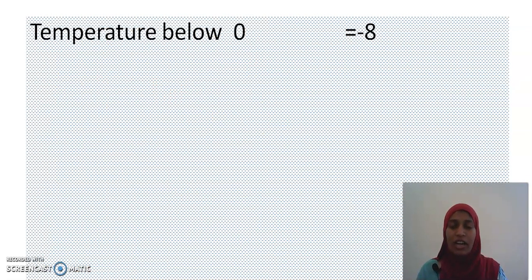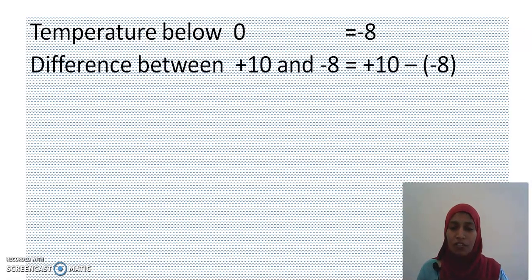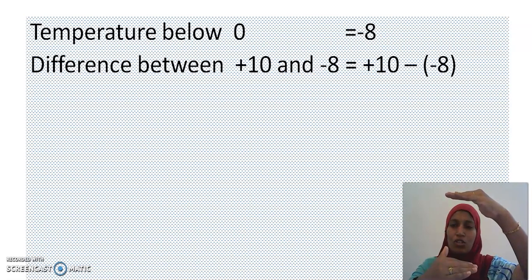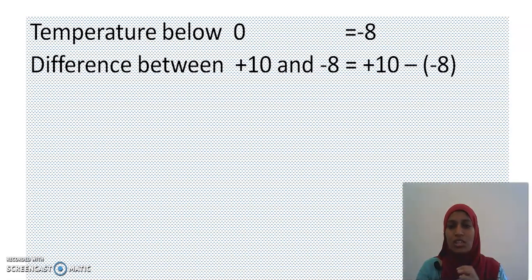Okay. Now, our target is to reach minus 8 degrees centigrade. What is the difference between the initial temperature and that minus 8? 10 is somewhere above 0 and minus 8 is somewhere below 0. And to find the difference between these two, I should subtract these two integers. Always subtraction is done from bigger to the smaller. Plus 10 minus of minus 8. So, I get plus 18 degrees centigrade. This is the amount of temperature between 10 and minus 8.